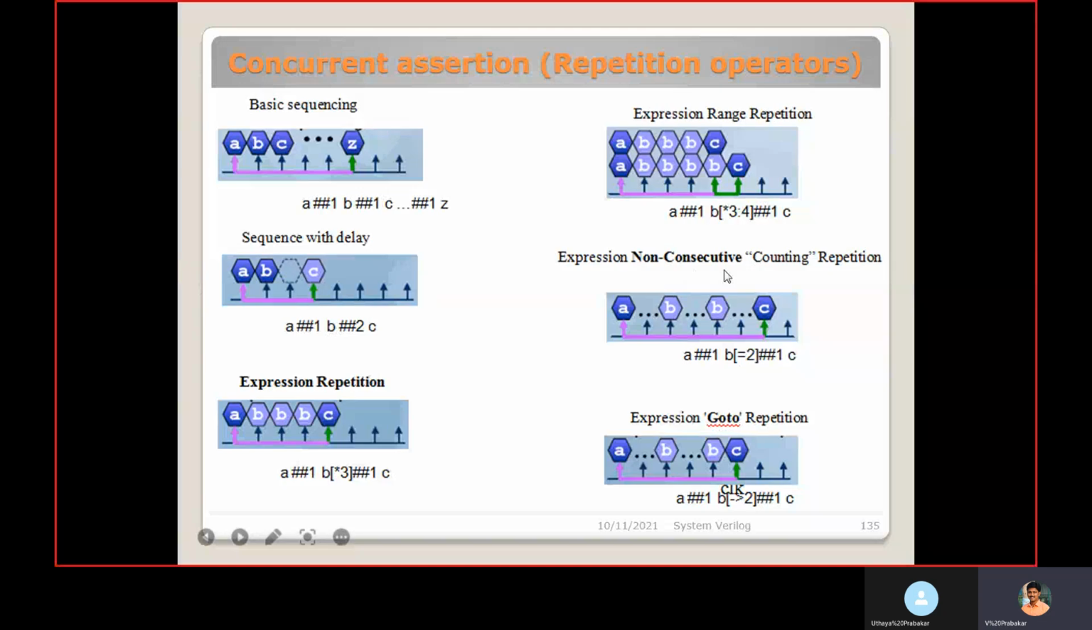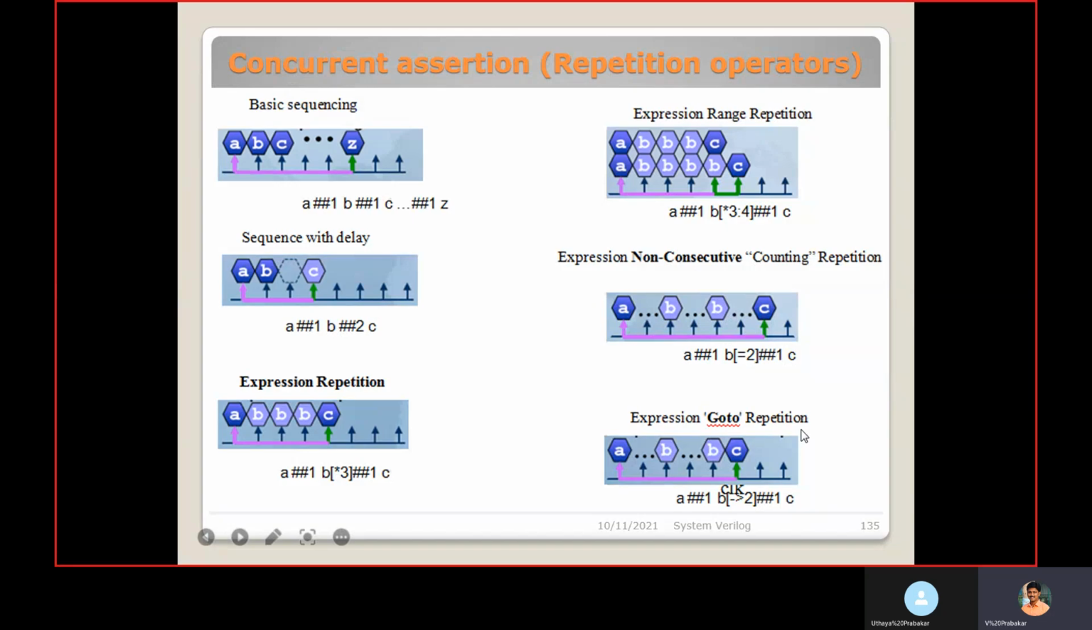It is called non-consecutive. We are not expecting B to happen consecutively. B value should be 1 at any time, but we are mentioning equal to 2. So 2 times we are expecting B value should be 1 in the given time period. Then after that, at any time, C value should be 1.